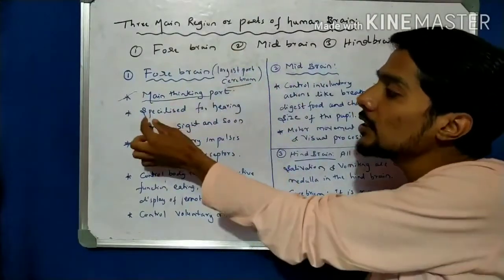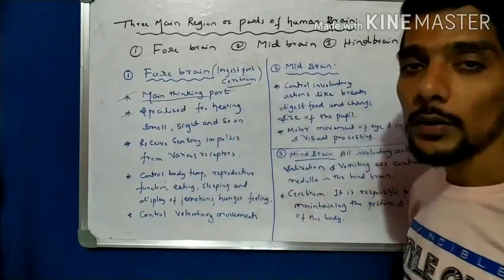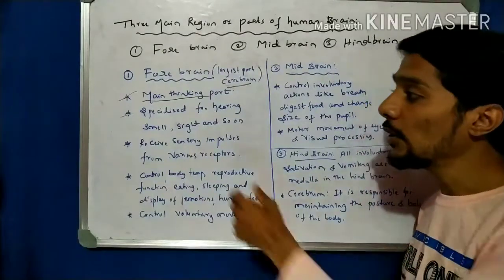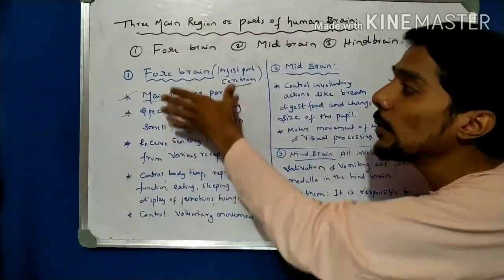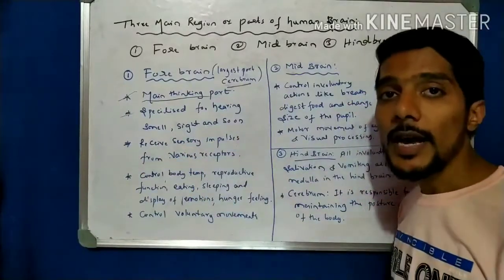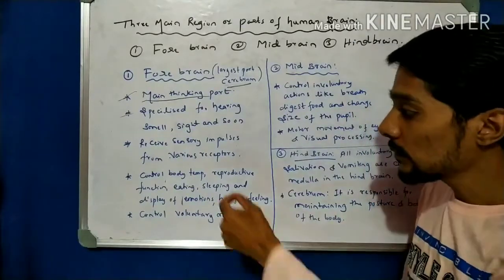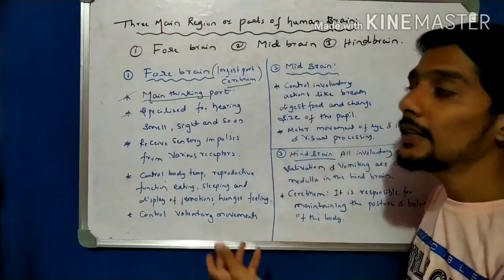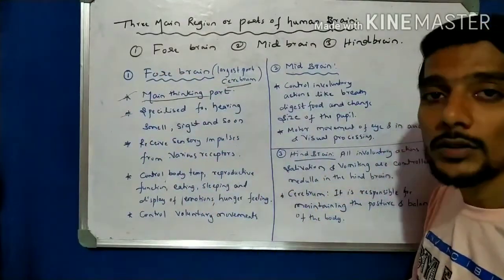Let's come to the second point: it is specialized for hearing, smell, sight, and so on. What we hear in the video, the audio, that is hearing, and then smell and sight, all of that is controlled by the forebrain. Then it receives sensory impulses from the various receptors, as we know in the reflex arc. From the skin or from the different sensory receptors, information is received and integrated in the forebrain. So the forebrain receives all the information from the sensory neurons.